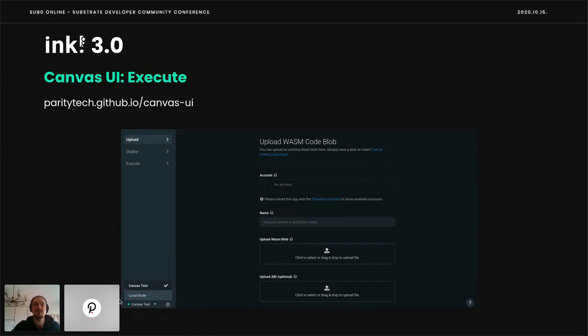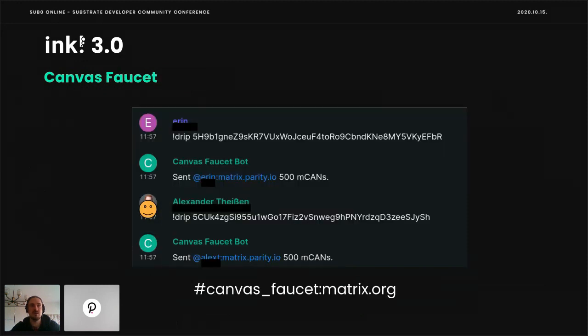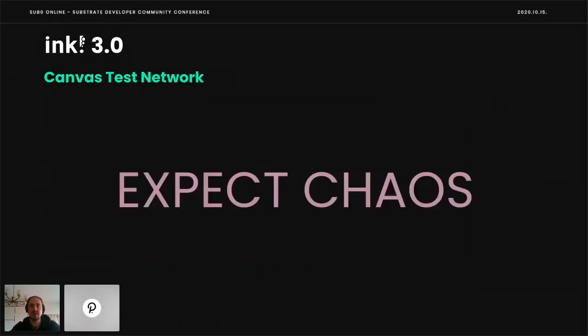And if you look into this very tiny corner, you might see a Canvas test. So very, very recently, we just deployed a test network for contracts that you can immediately try out. The link below is for the telemetry. And we also deployed a faucet that is available through the Matrix link below. But expect chaos. It is so brand new, just expect chaos. And within chaos, expect more chaos.